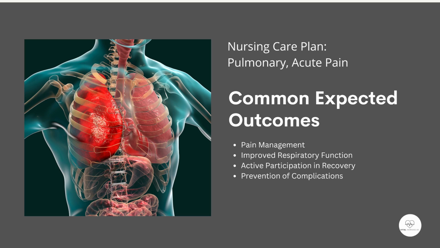The patient will maintain oxygen saturation levels above 92% while engaging in deep breathing exercises. Active participation in recovery. The patient will demonstrate proper technique with incentive spirometry at least 3 times per shift. Prevention of complications. The patient will show no signs of atelectasis or pneumonia, as evidenced by clear lung sounds and normal respiratory rates within 48 hours. Setting these outcomes ensures a clear direction for your interventions and allows you to evaluate progress effectively.